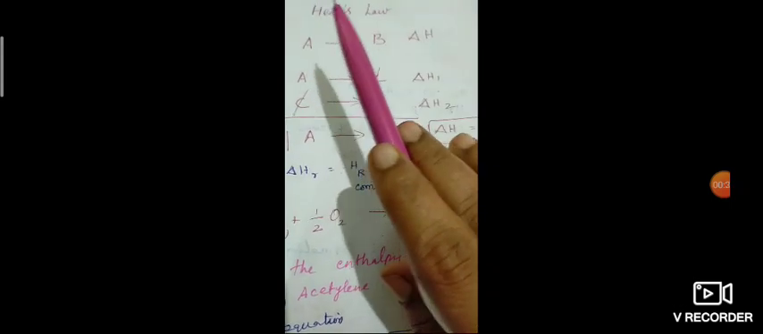So here we are seeing Hess's law. What is Hess's law? It was given by the German scientist Henry Hess, who stated an empirical law. The heat evolved or absorbed at constant pressure or at constant volume in a given chemical reaction is the same whether it takes place in a single step or in several steps.